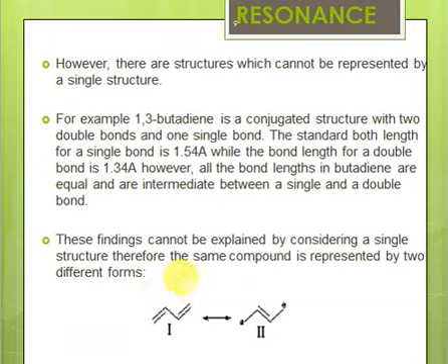All of these bond lengths are exactly equal, and all of them are intermediate between a single and a double bond. So this double bond is not actually a double bond. This single bond is not actually a single bond. This double bond is not actually a double bond. So what does that mean? It means the structure we have written for butadiene is not the correct structure, because we have to show the double bond character here as well, since this single bond is not purely a single bond.